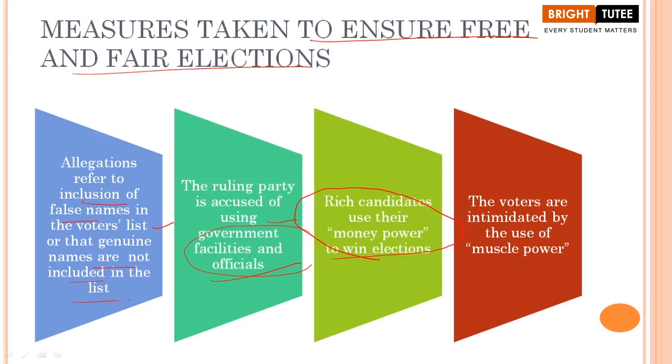But here, the rich candidates who have lots and lots of money are using their money power to win the elections. They are distributing money in the rural areas. Specifically, here I would like to point out the rural areas. The poor people, definitely they are in need of money, right? So they are more prone to take the money and also vote for the political party that is distributing money to them. So these rich candidates are being accused of using money power to win the elections.